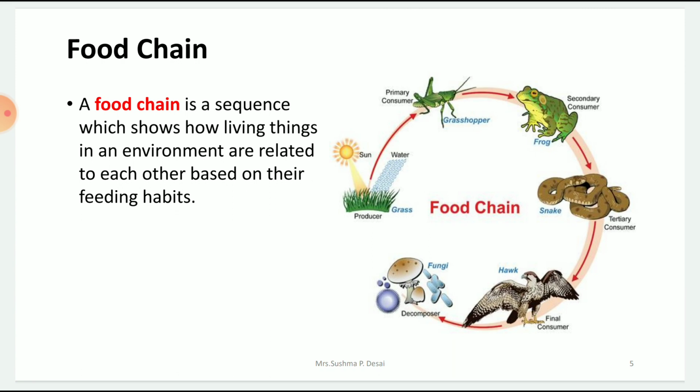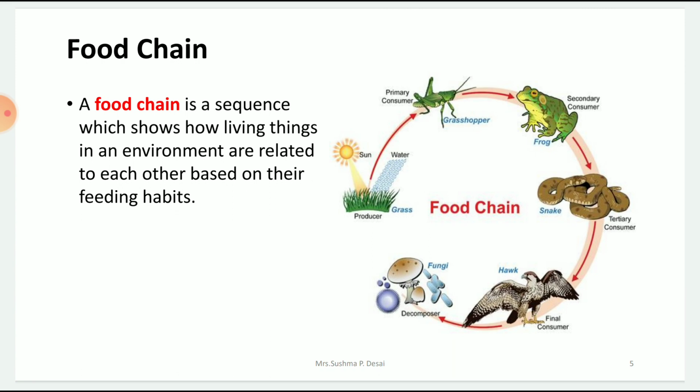Grasshopper is eaten by the frog, so the frog becomes the secondary consumer. And who eats the frog? A snake. Snake can be called the tertiary, the third in the food chain. So the frog is eaten by the snake, so it becomes a tertiary consumer. And usually a tertiary consumer can be an omnivore, or it can be a carnivore also.